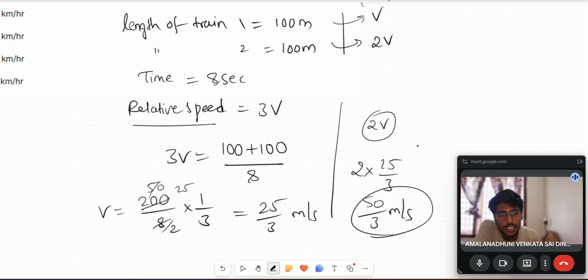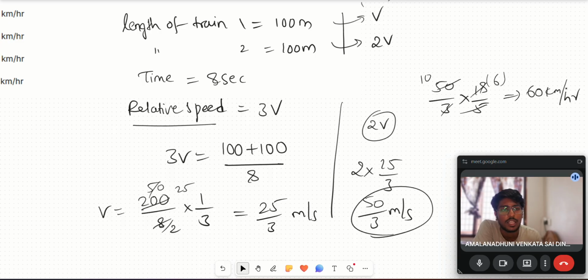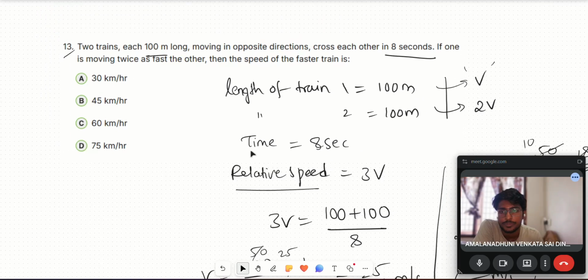Here the options are in kilometer per hour, so we should convert it from meter per second to kilometer per hour. 50 by 3 into 18 by 5. 5 tens are 50, 3 6s are 18. So 60 kilometer per hour is the answer. Option C.